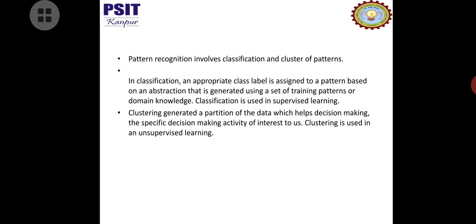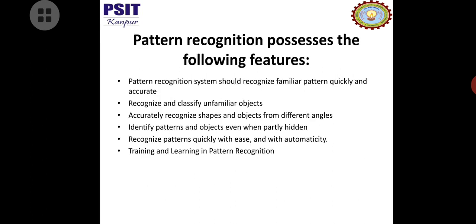Now the second is clustering of data. So clustering means generating a partition of the data which helps decision making, the specific decision making activity of interest to us. Clustering is used where? It is used in unsupervised learning.